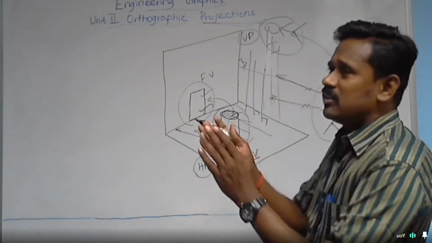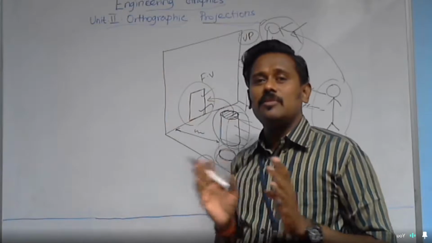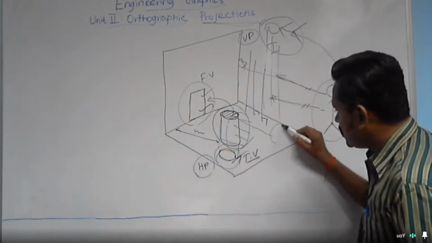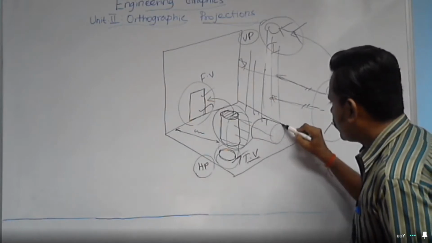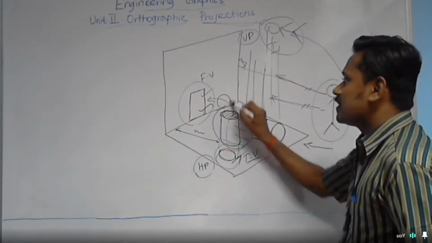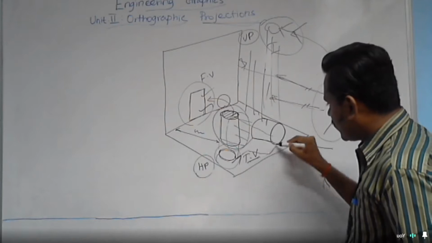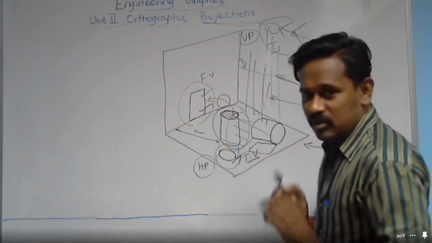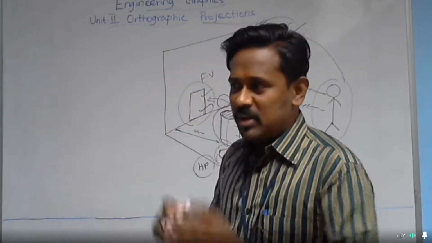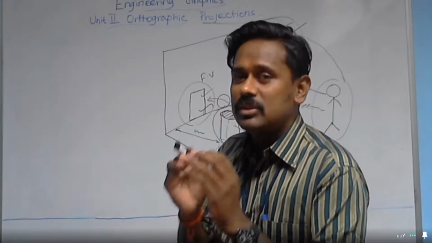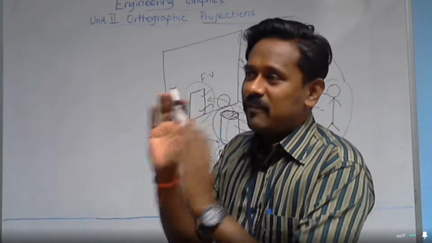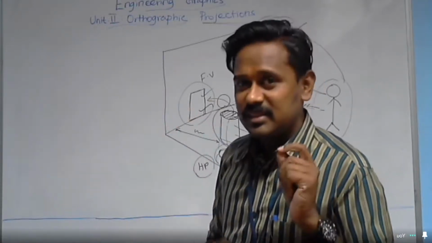So don't fix your mind that the front view of the cylinder is always a rectangle and the top view of the cylinder is always a circle. If the cylinder is located in this way, then what will you get in the front view? In the front view you will get a circle. In the top view you will get a rectangle. So there is no fixed type of view you are going to get for a particular object. Based on the location of the object with respect to the vertical plane and horizontal plane, the shape of your front and top views will change, not the size.